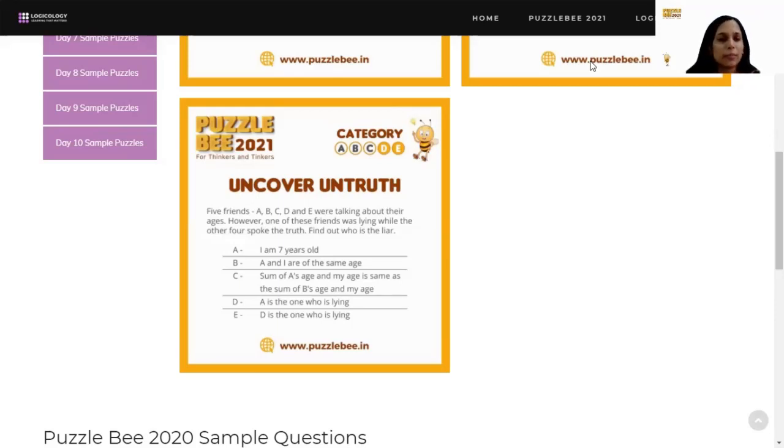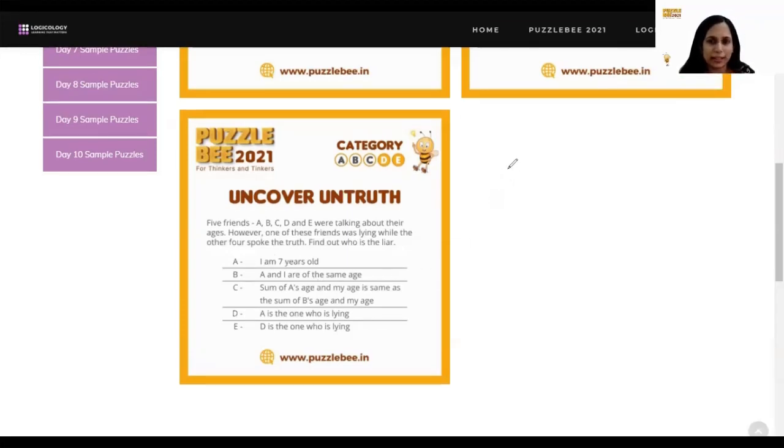Then C says sum of A's age and my age is same as sum of B's age and my age. A long sentence there. Let me just write it in mathematical terms. That would make it very easy. So sum of A's age, let's call A's age as A, and my age. So this is C speaking. So A plus C, because we have the sum of their ages. It is same as sum of B's age and my age. So this is what C is saying. The addition of A's age and C's age is same as the addition of B's age and C's age.